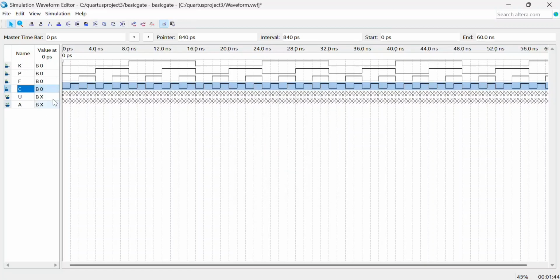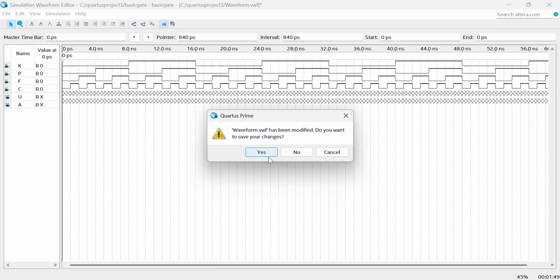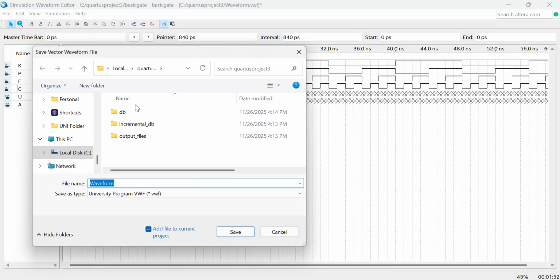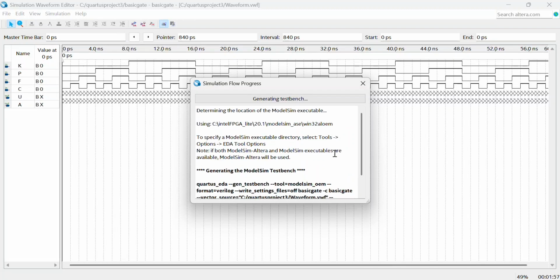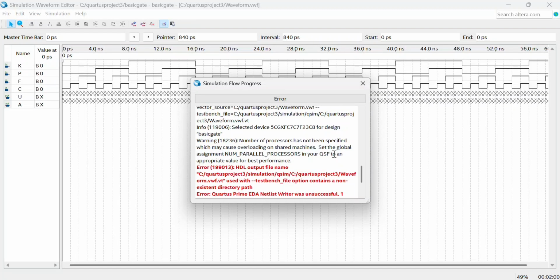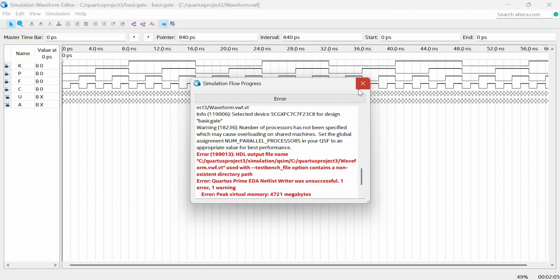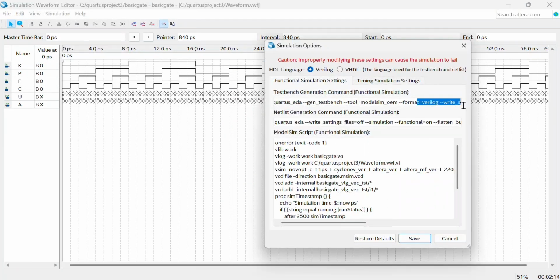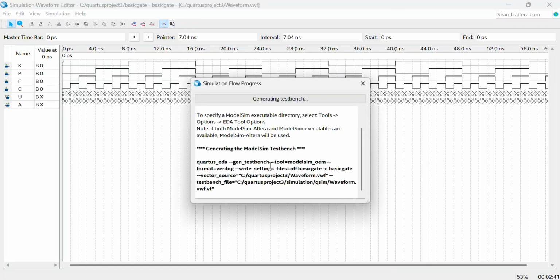After that, we try to run the simulation function after we save the file. There shows some error, about the output file name. So, we go to simulation settings and make some corrections, and then start the simulation again. So, a window pops up. It shows the simulation waveform editor on basic gates.